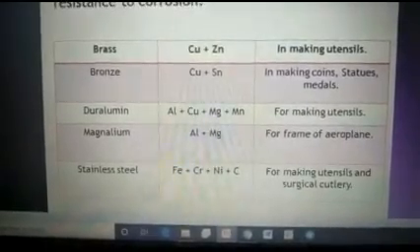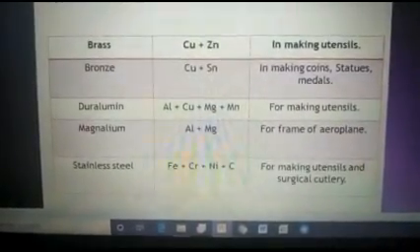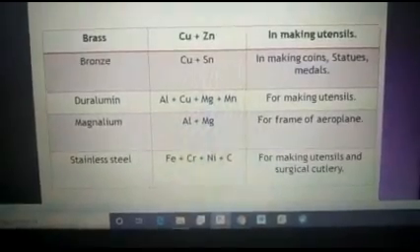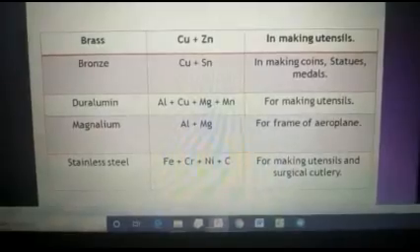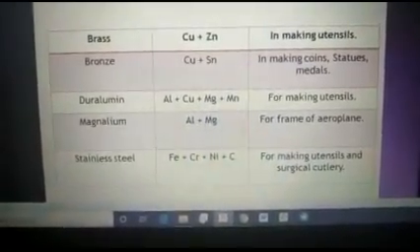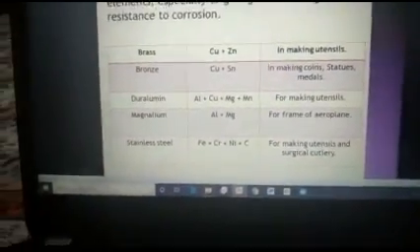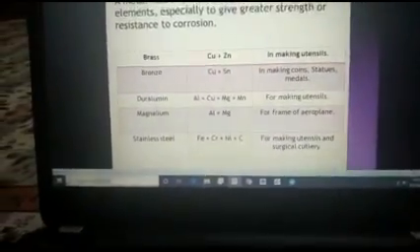Now after that, bronze: copper and tin. Copper and tin. It is used in making coins, statues, medals. As the third position holder used to get the bronze medal, which is made up of copper and tin. It is an alloy of copper.